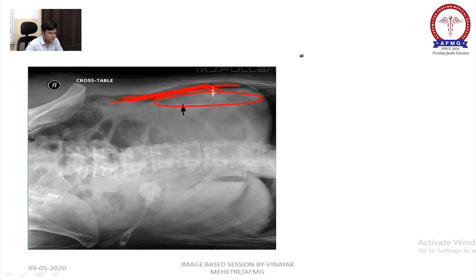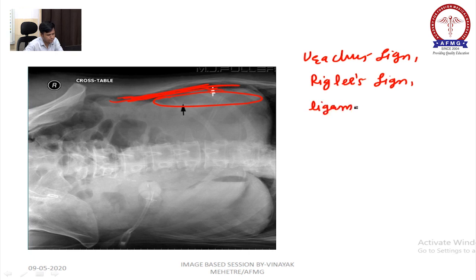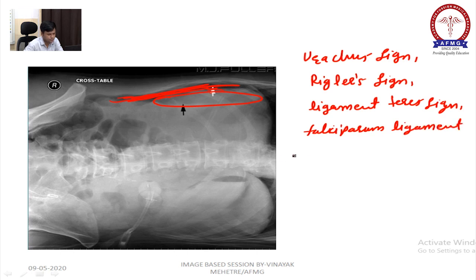The other signs which will be seen are Urachus sign, Regular sign, then ligamentum teres sign, and falciform ligament sign. These are the signs which will be seen in pneumoperitoneum.